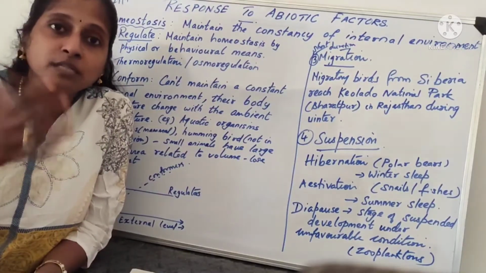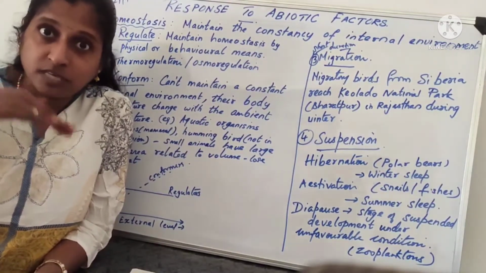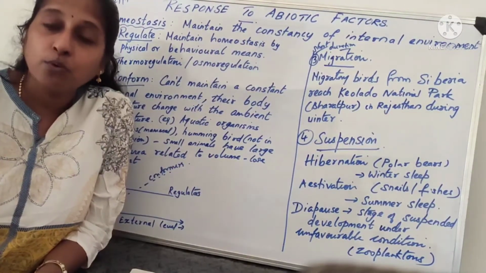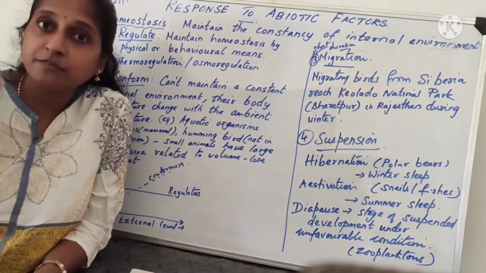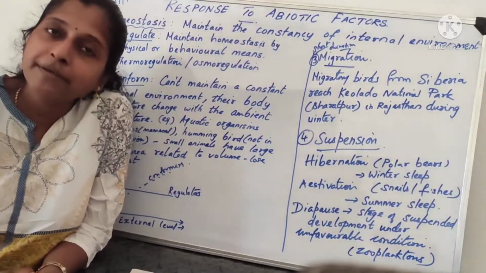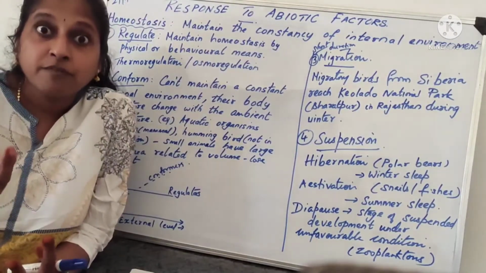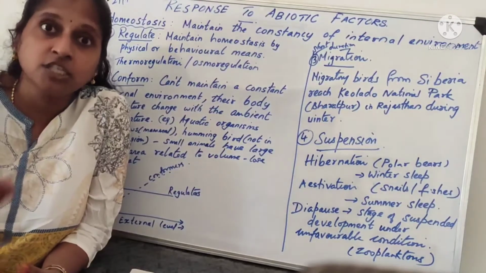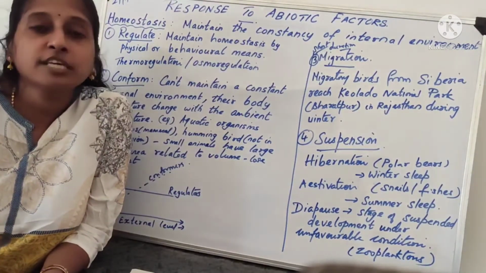So what will they be doing? They will be giving out heat. The surface area is more, so the heat loss will be more. From each and every surface area there is heat loss. So when the heat is lost, what will happen? They will find it difficult to produce more heat. They have to spend a lot of energy in order to generate heat. So usually they don't survive there.